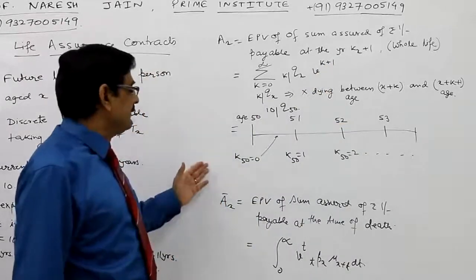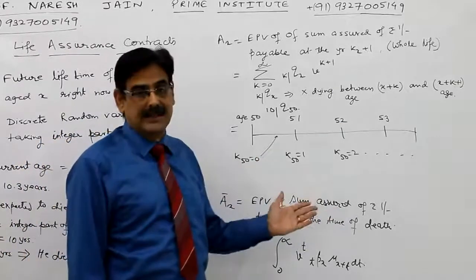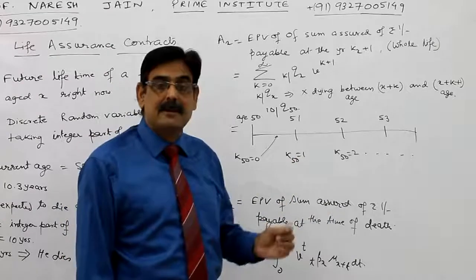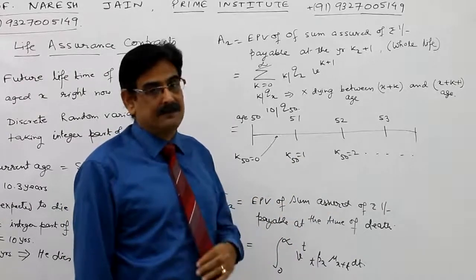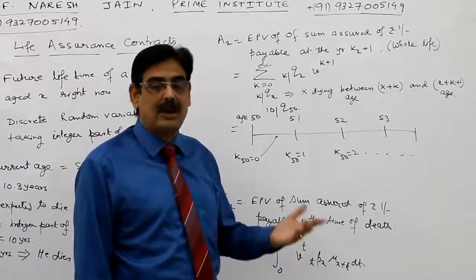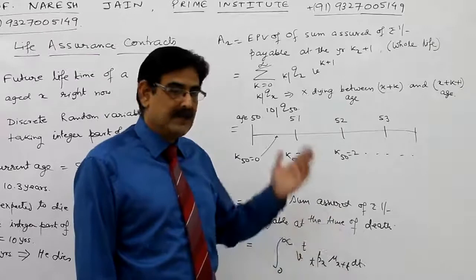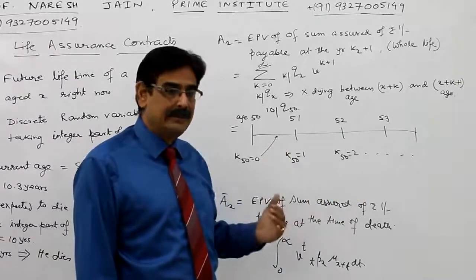Exactly the same thing, we take the continuous case. In the continuous case, the sum assured of ₹1 is payable immediately at the time of death. So if he dies at 10.3, he is paid ₹1 at the time of 10.3 years only, and we need to find the present value here.